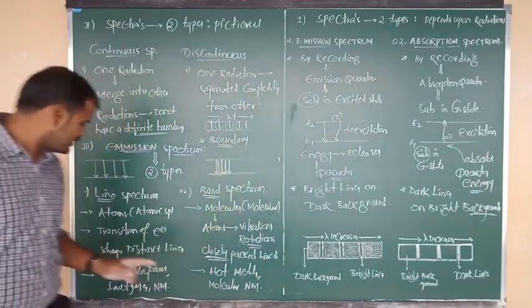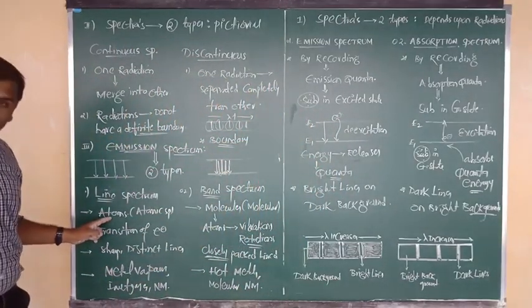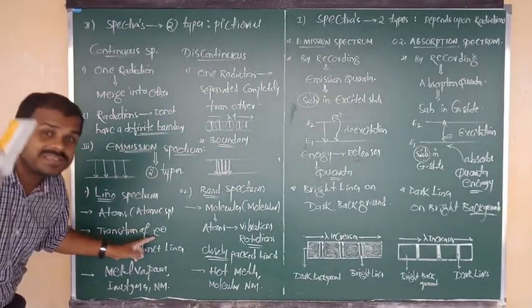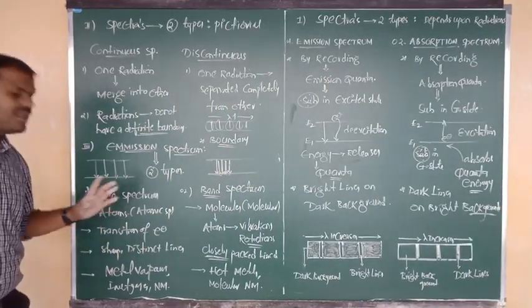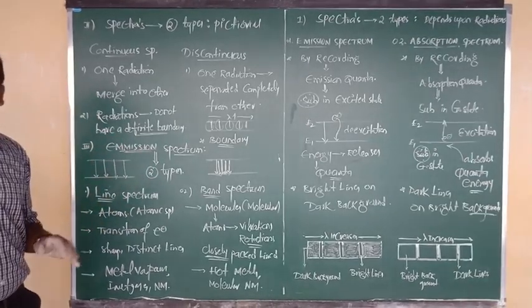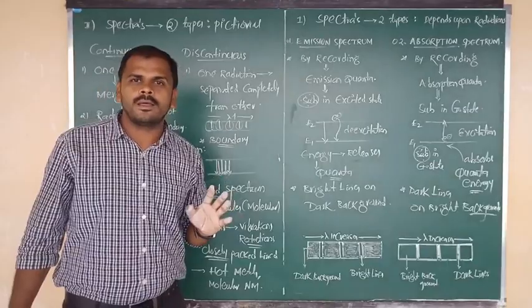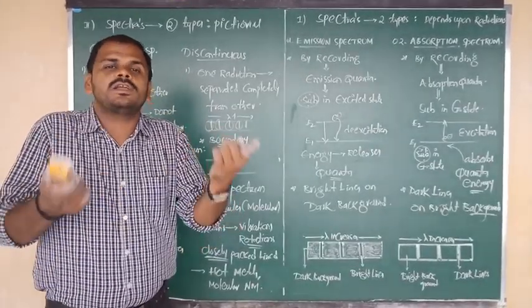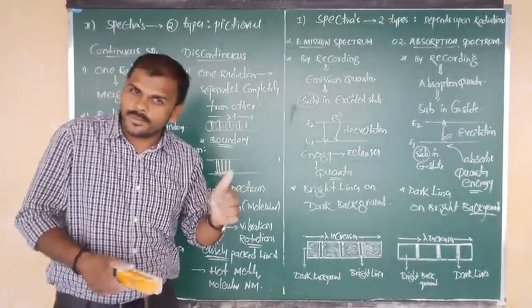Hydrogen is an atom, and due to transition of its electron, the hydrogen atom forms the line spectrum. So the hydrogen line spectrum and Bohr's atomic model, these two concepts are very, very important, that we will continue in the next class. Okay, now.